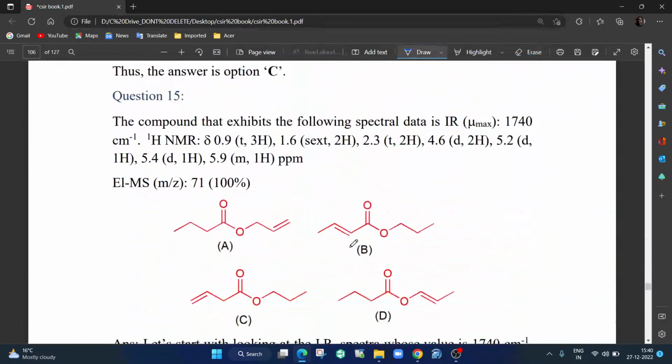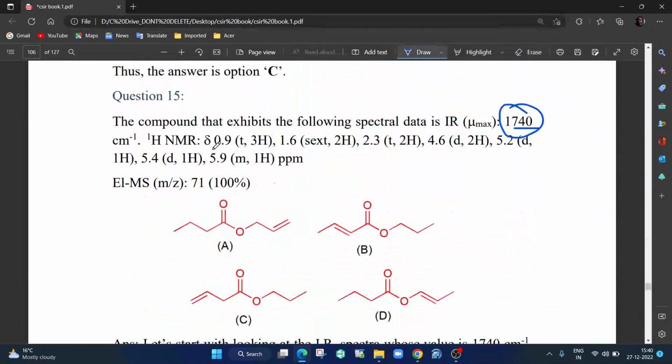Next question, question number 15. A compound that exhibits the following spectral data: IR 1740 per centimeter. Now, what is 1740? Generally 1735 is for esters. So 1740 will also be ester, with a little more electronegative group nearby. That's all you can make out.